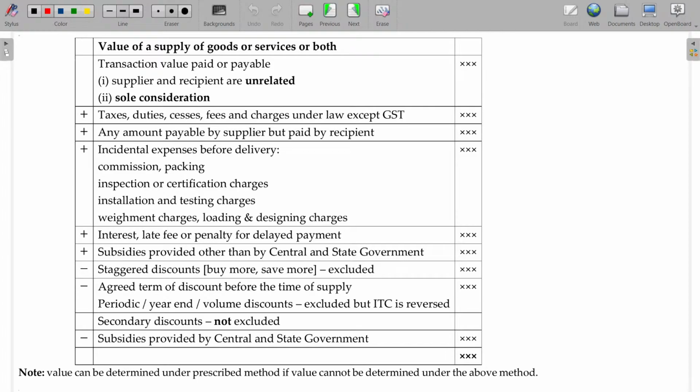So this one page is enough for making you understand the value of supply. This one page. Clear?